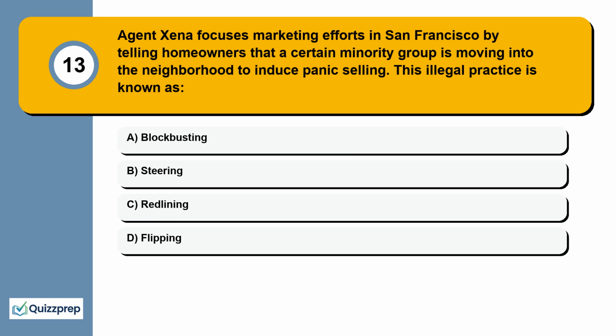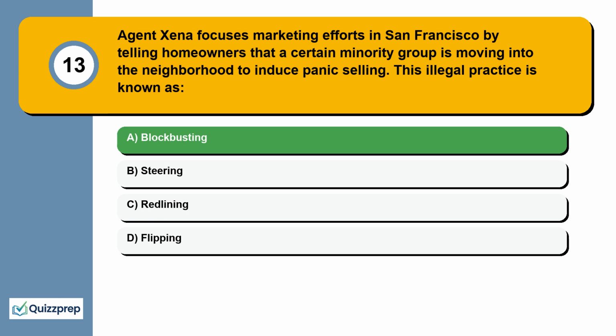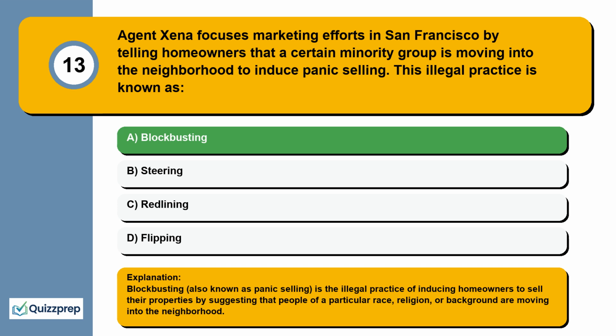Question 13. Agent Zena focuses marketing efforts in San Francisco by telling homeowners that a certain minority group is moving into the neighborhood to induce panic selling. This illegal practice is known as blockbusting, steering, redlining, flipping. Blockbusting, also known as panic selling, is the illegal practice of inducing homeowners to sell their properties by suggesting that people of a particular race, religion, or background are moving into the neighborhood.